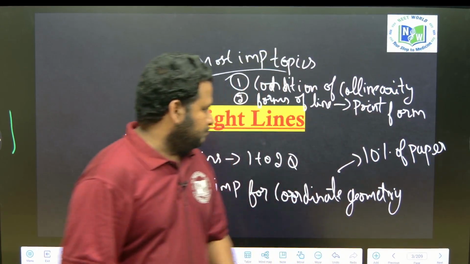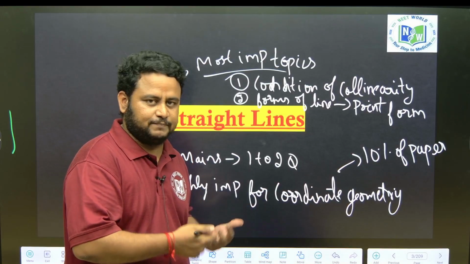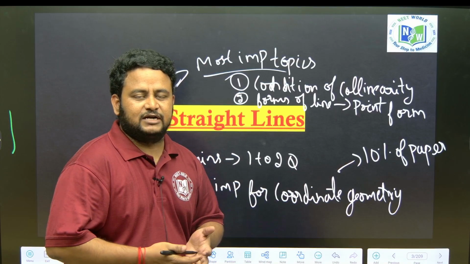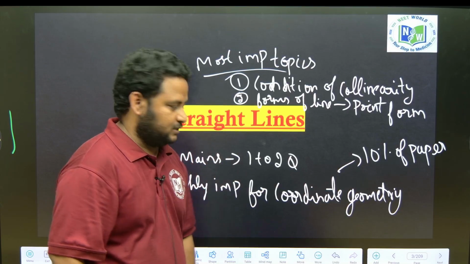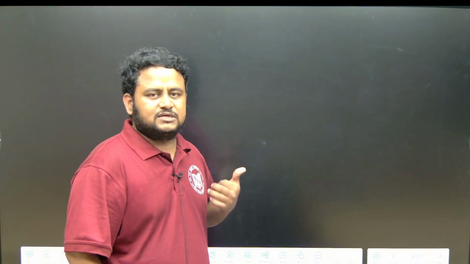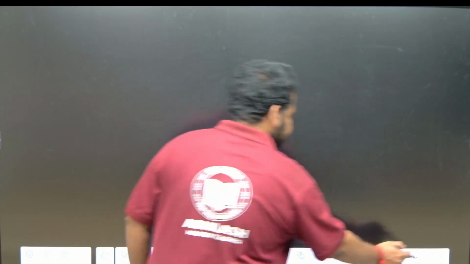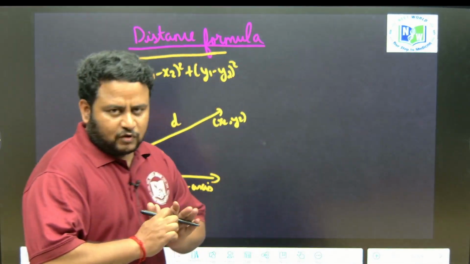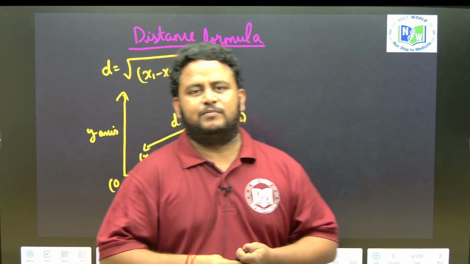But we will study straight lines in a comprehensive way. Even if questions come from various topics, you should be in a position to solve, and you should study these topics so that your coordinate geometry becomes very strong, because straight lines are the foundation for coordinate geometry. So let us get started. The questions appearing are 1 or 2, but it is highly important for coordinate geometry. The topics we will be studying are distance formula, section formula, various forms of the line, parametric form, all these things.